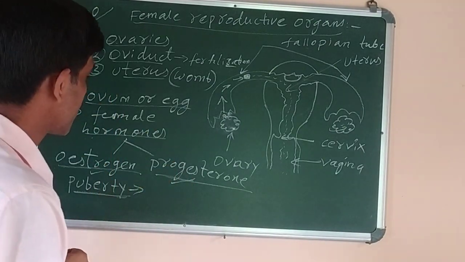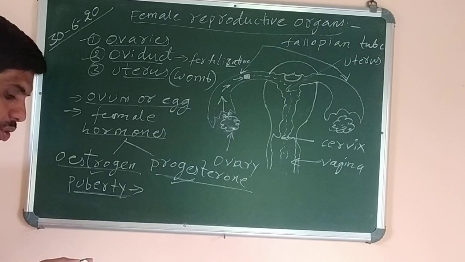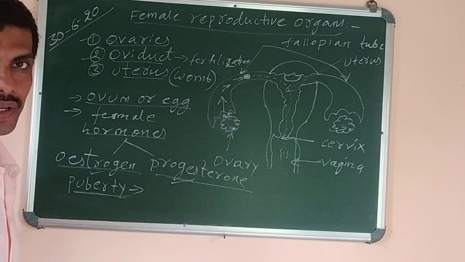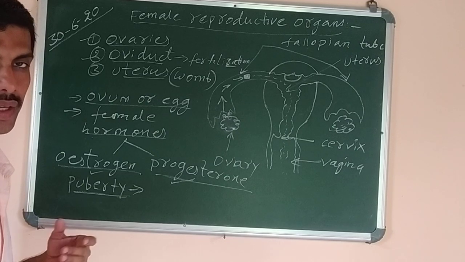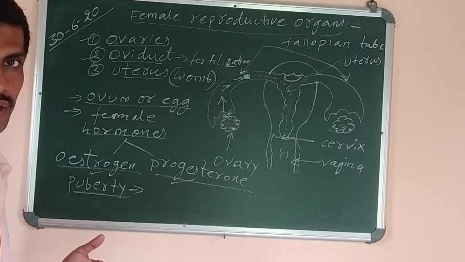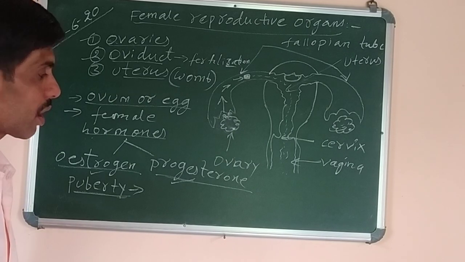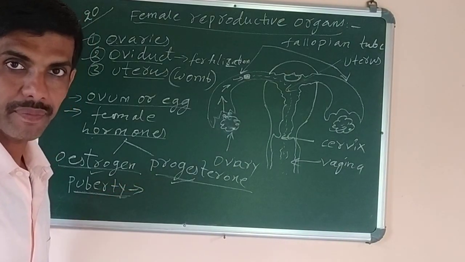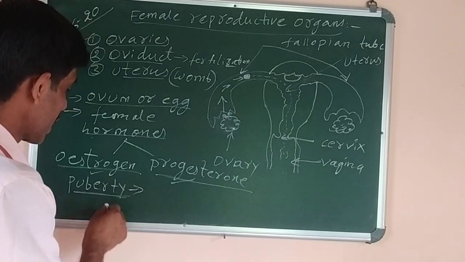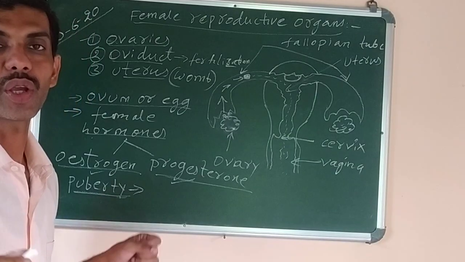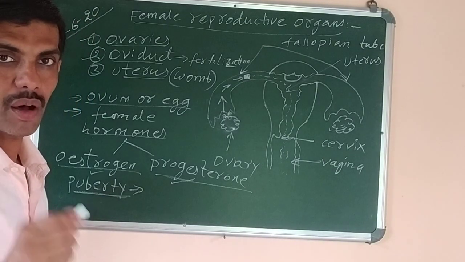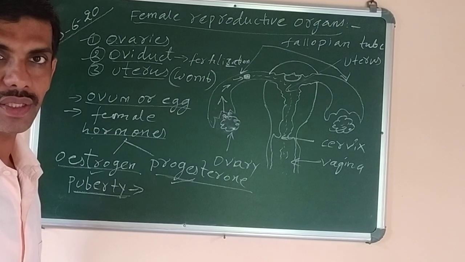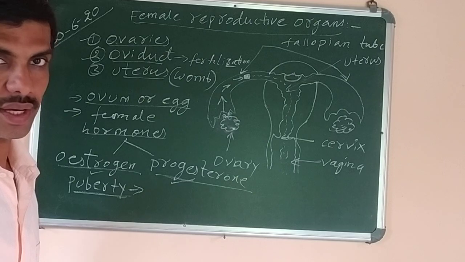And why are the hormones needed? The hormones are needed so that they can help to maintain the secondary sexual characters of the female, like the change in the voice or the change in the body shape, or whatever changes occur in the body of a female at the time of puberty. What is puberty? Puberty is the stage during which a male or female child is capable of producing gametes so that they can become parents.